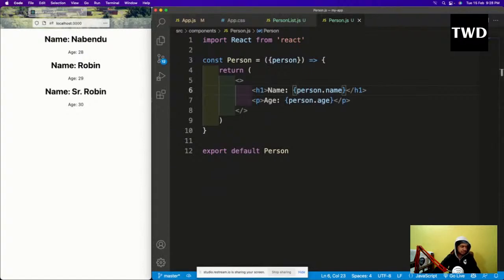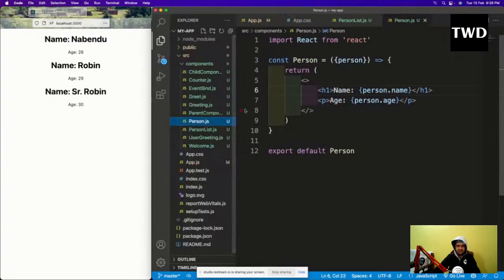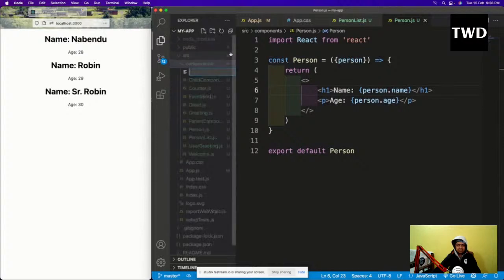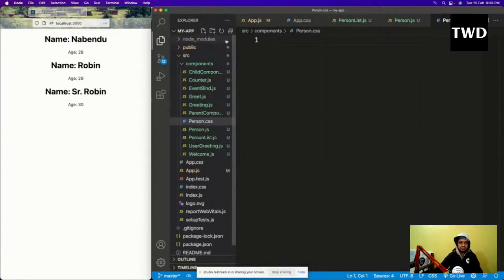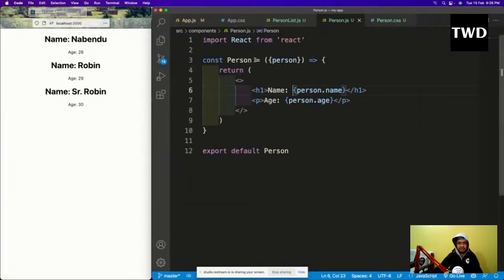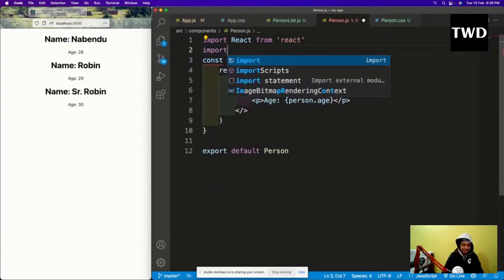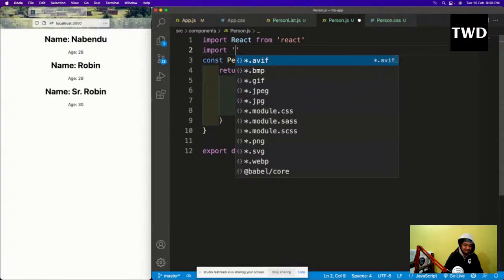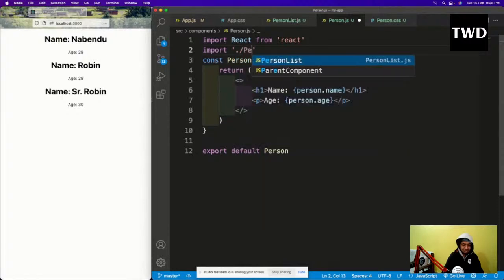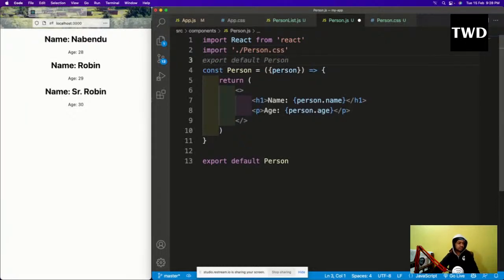So I'll just create a person.css file, and here I have to import it. So how to import a CSS file? As we've seen in app.js, it is very easy to import a CSS file. Just dot slash person.css, and we're going to use it here.